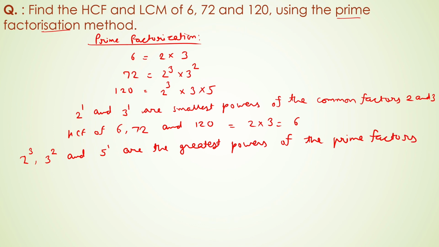So the LCM will be equal to 2 to the power 3 into 3 to the power 2 into 5 to the power 1. So the LCM of the given numbers will be 360. That is the answer. And HCF is 6. That is also the answer.